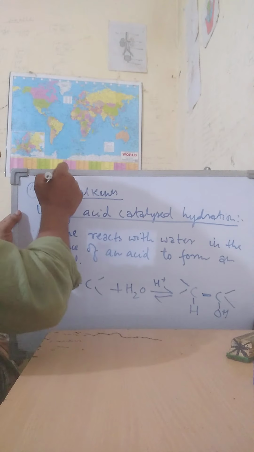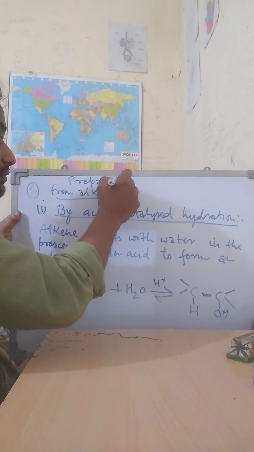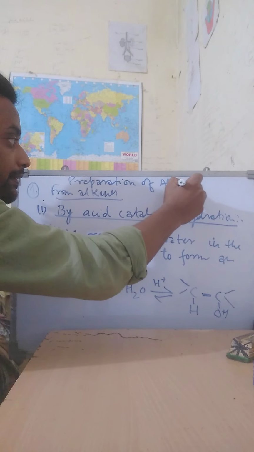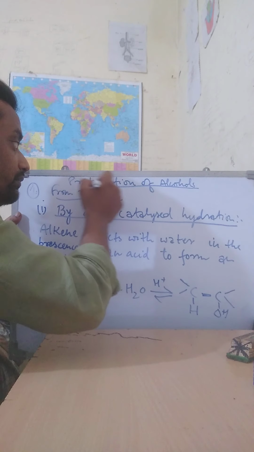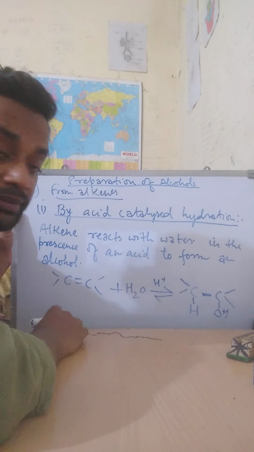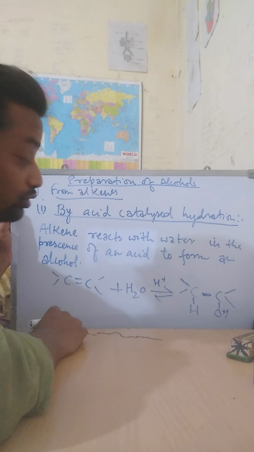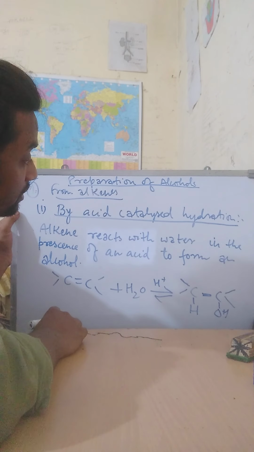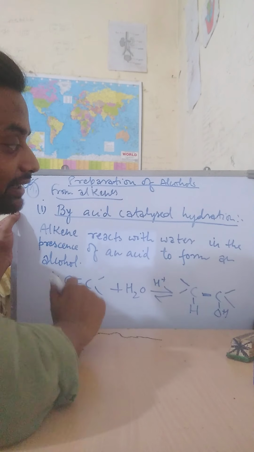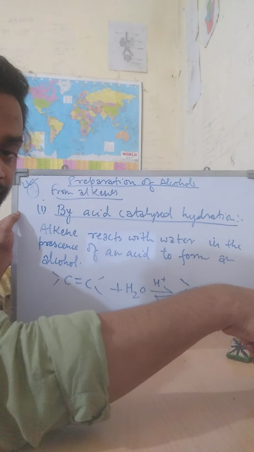The topic is preparation of alcohols. So the first method is from alkenes. From alkenes, how can we form alcohols? The first part is by acid catalyzed hydration.